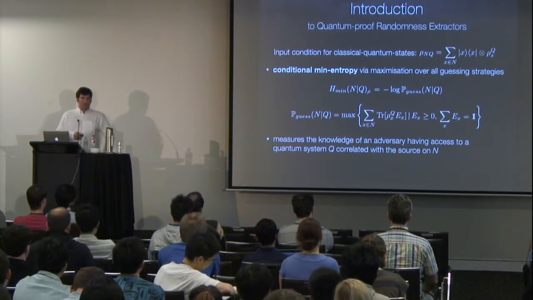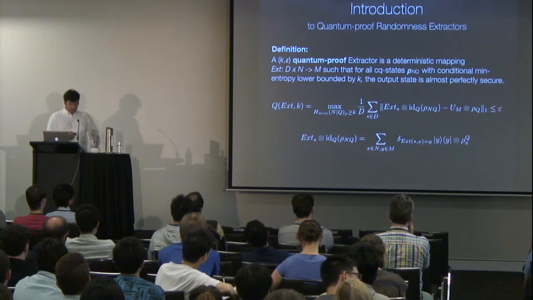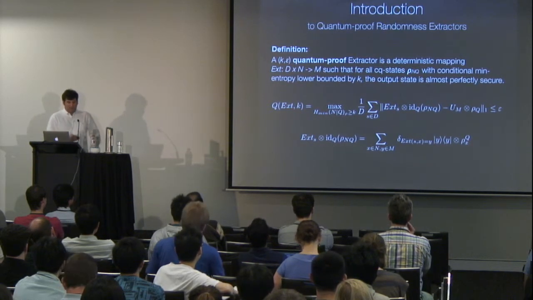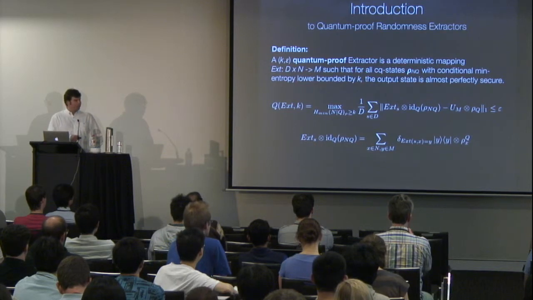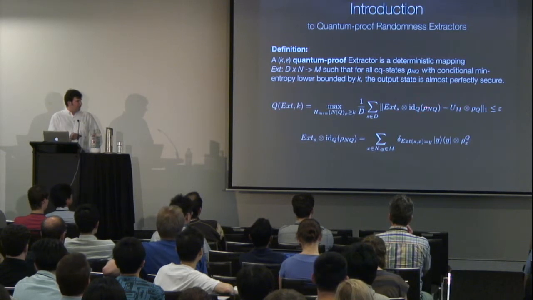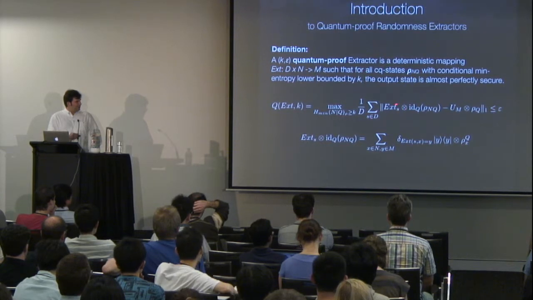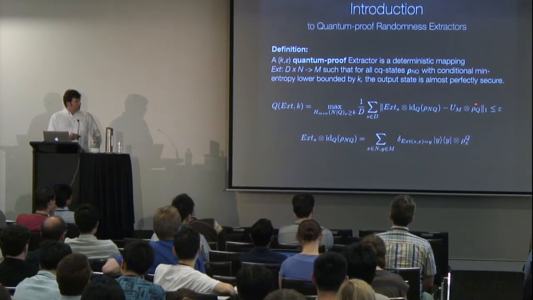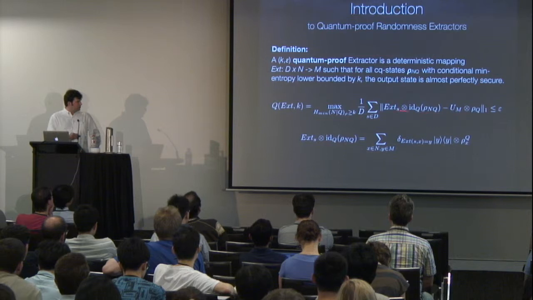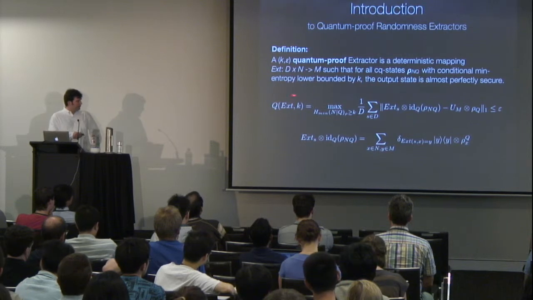Okay, now we can readily generalize the definition of an extractor to the quantum setting, and we call such an extractor a quantum proof extractor. A (k, epsilon) extractor is quantum proof if, when we act with this mapping on any CQ state which satisfies our lower bound on the input entropy, we get something which is epsilon close in one norm to the uniform distribution on M times the reduced state on Q.